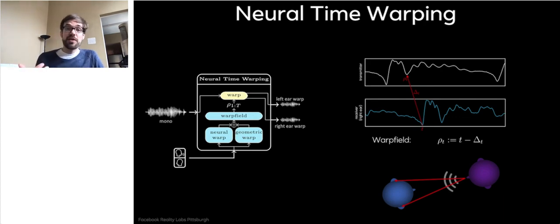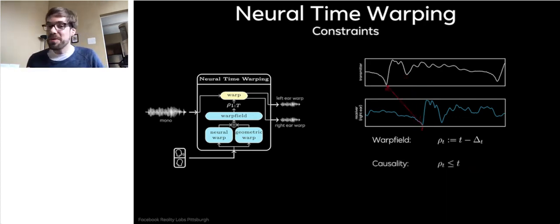However, there are physical constraints with sound that we do not want to break with. One is clearly causality, right? So if I say something, you will hear it after I said it. Meaning, whenever we want to figure out which sample we have to take for position T on the receiver side, we have to look at some position that happens before T on the transmitter side. In other words, we do not allow time travel. We do not allow to warp from some future audio to the current time.